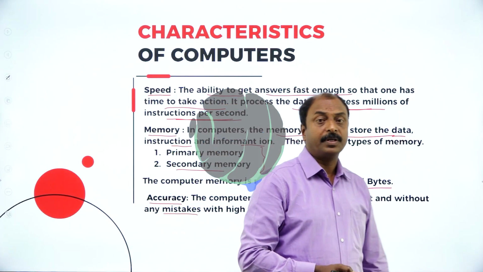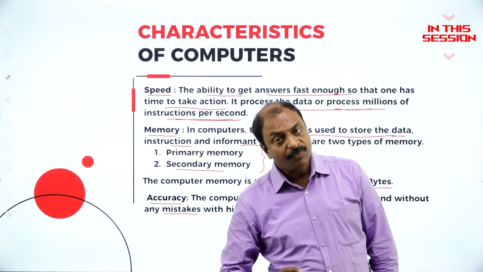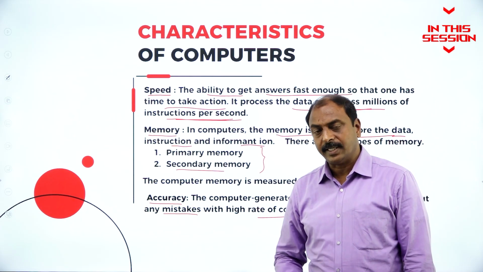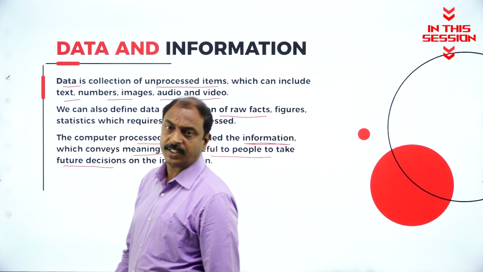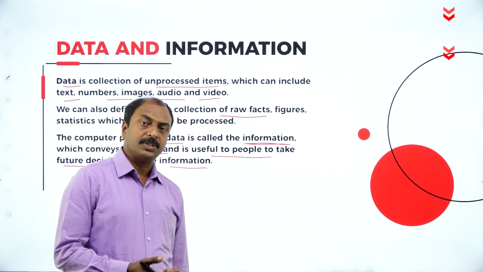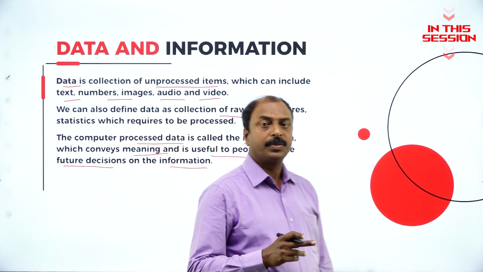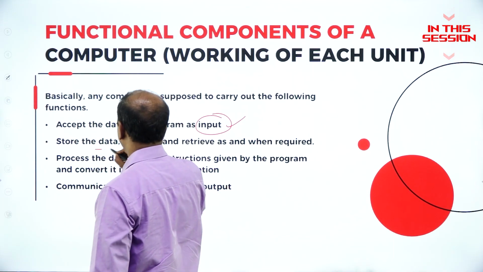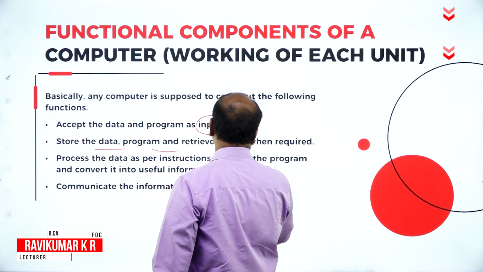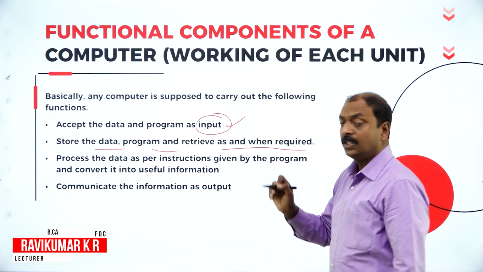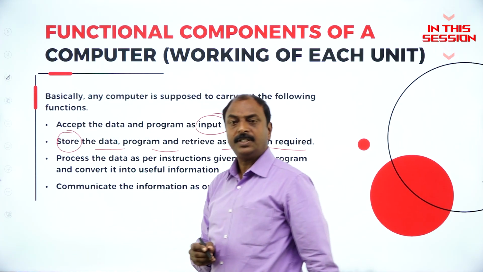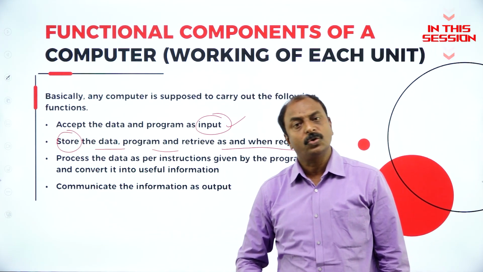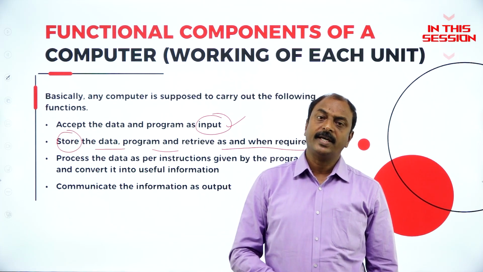What is the meaning of accuracy? It is the characteristics of a computer. So it means that computers always generate accurate results. Data and information are two different terms. Data is before processing and information is after processing. Store the data, programs and retrieve as and when it is required. So the second function is for storing. As we have seen, computer memory is used to store data, information and as well as instructions.